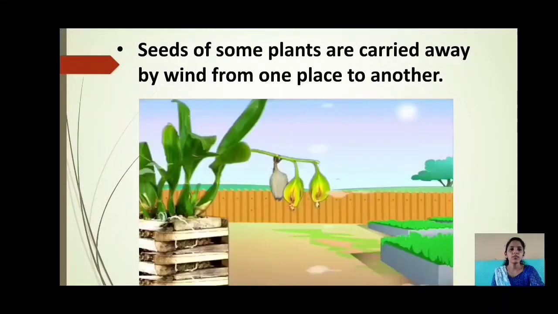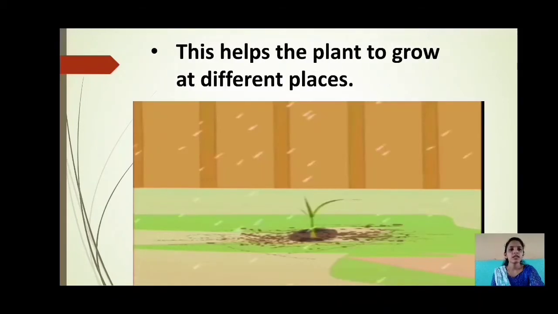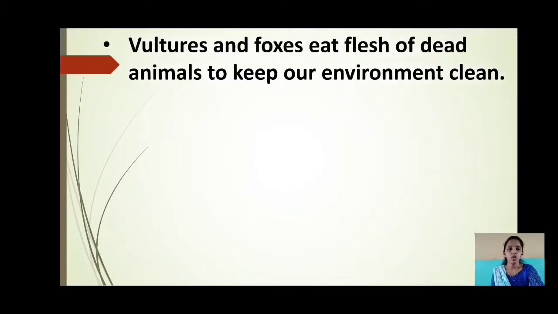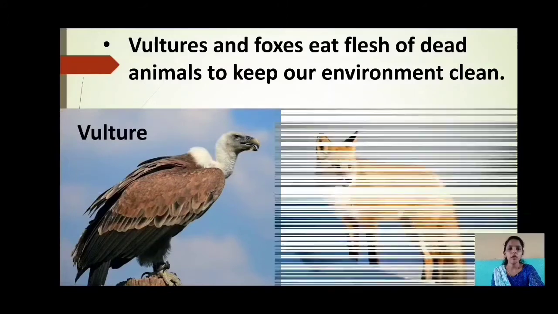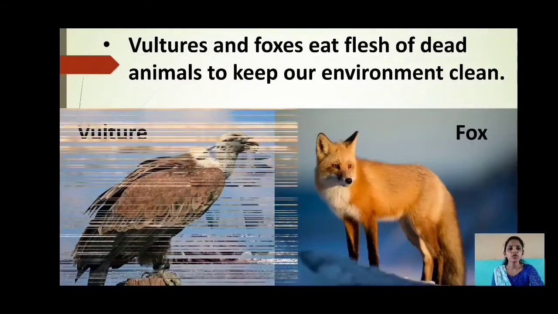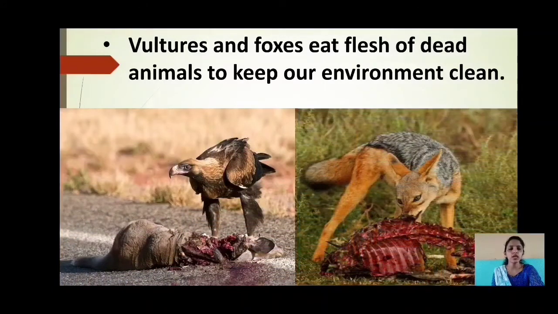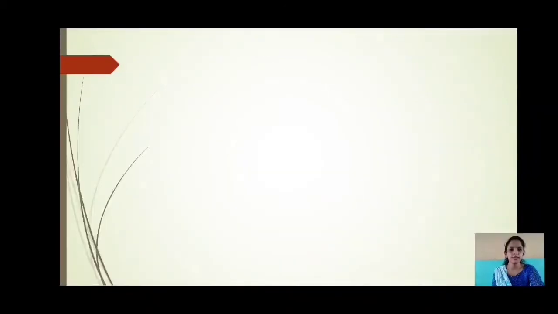Seeds of some plants are carried away by wind from one place to another. This helps the plant to grow at different places. Let us see how the living things have an effect on the environment. Vultures and foxes eat flesh of dead animals to keep our environment clean.